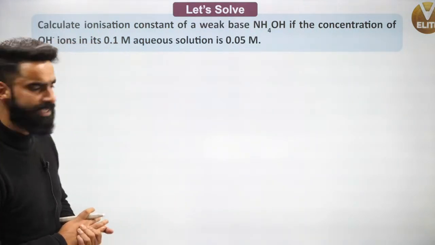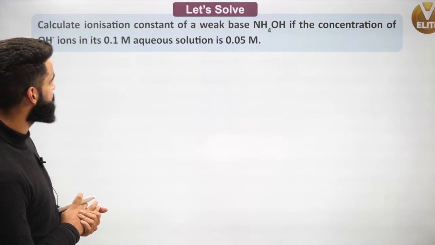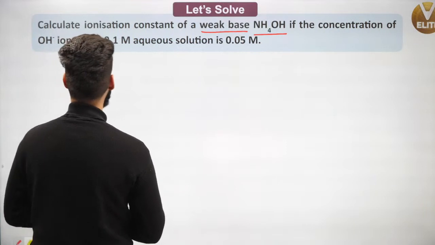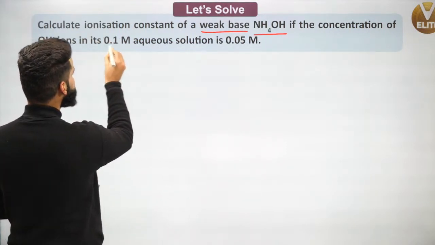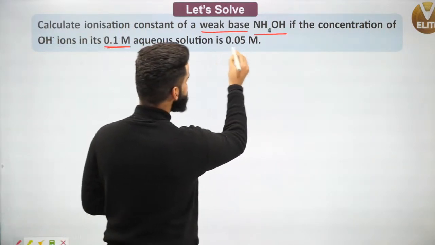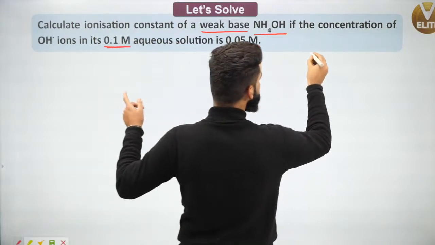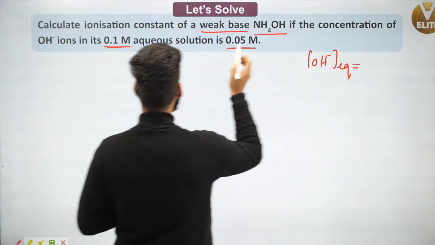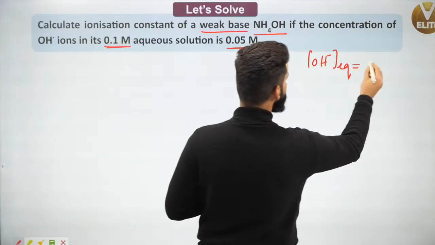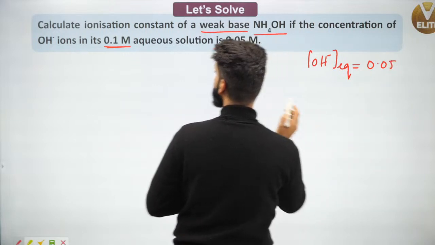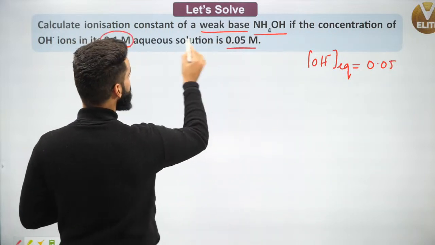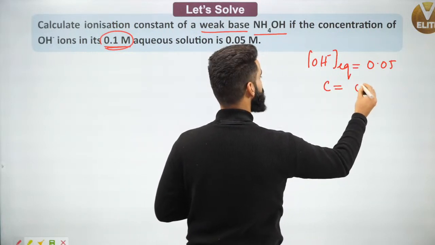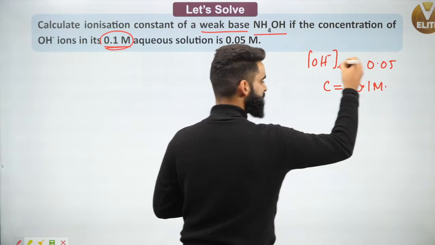The question is, calculate the ionization constant of a weak base, NH4OH, if the concentration of OH negative ions in its 0.1 molar aqueous solution is 0.05. So I am given the concentration of OH negative ions at equilibrium, which is 0.05. I am given the value of C: the concentration of NH4OH initially is 0.1 molar.